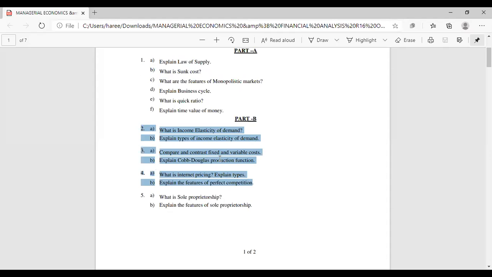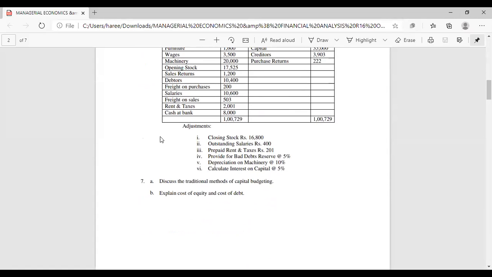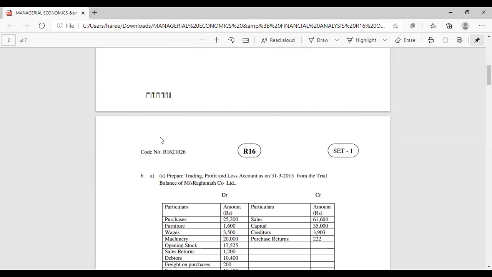If you download previous question papers for the preparation of your first mid exam, you first study these questions, right? You study these questions for the first mid examination, and the rest three questions you can see for every set, the rest three, 5, 6, and 7. These questions will be from the second part, that is units 4, 5, and 6.